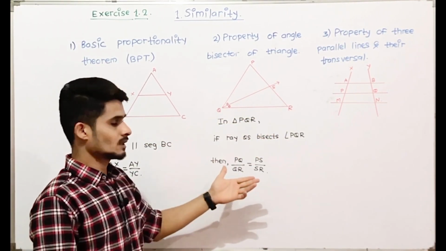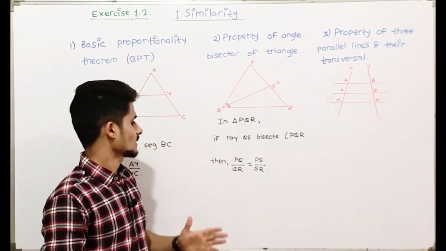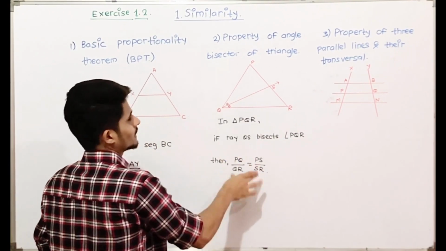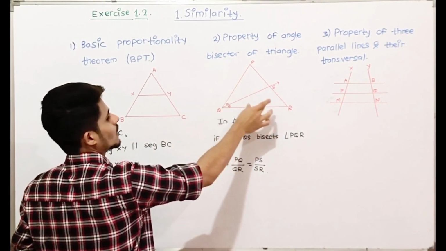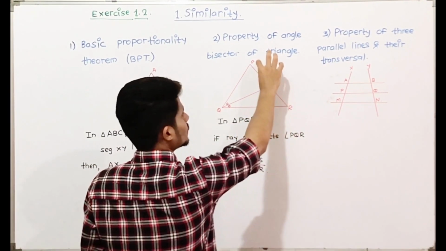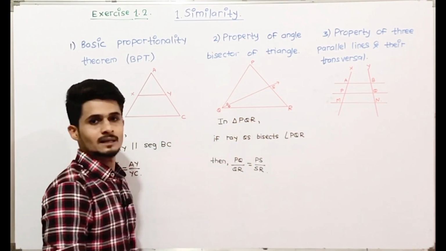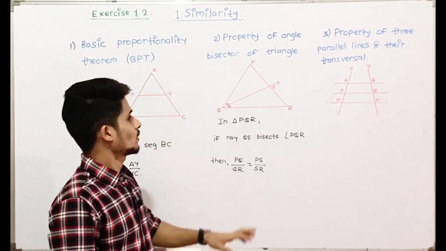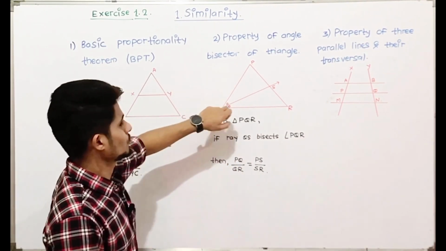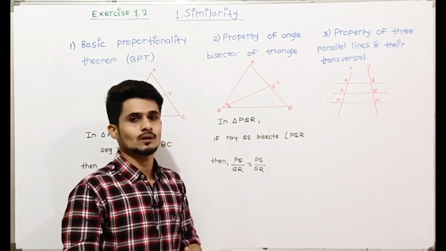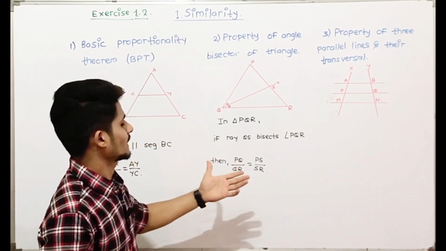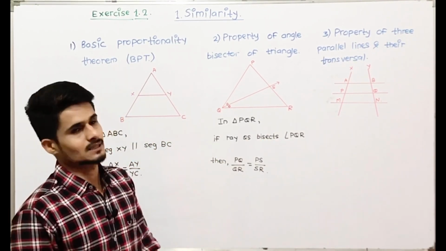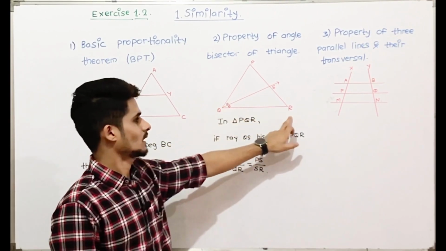The converse of the angle bisector theorem is: if the ratio PQ upon QR is equal to PS upon SR, then QS will be the angle bisector of angle PQR. That is, if the ratios are equal, then QS bisects angle PQR.